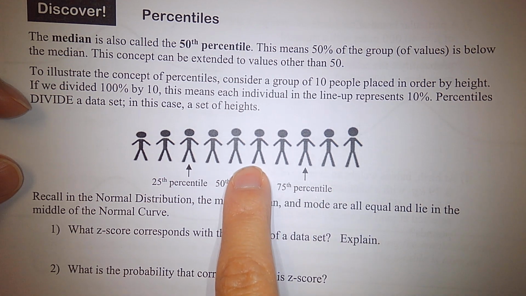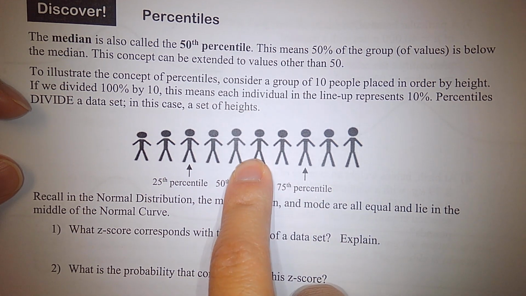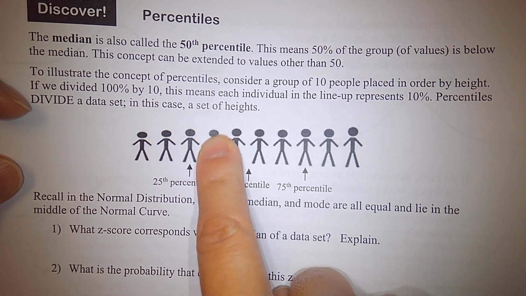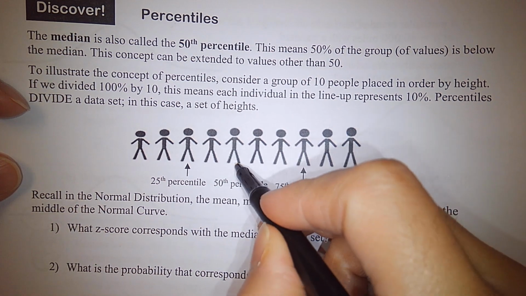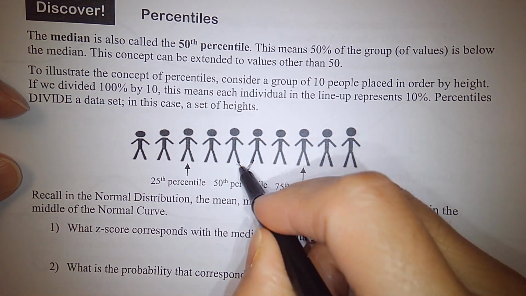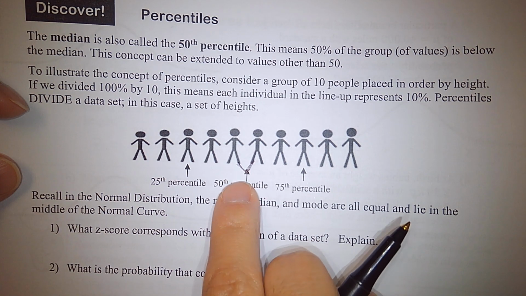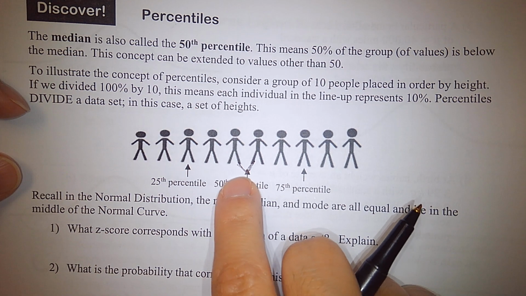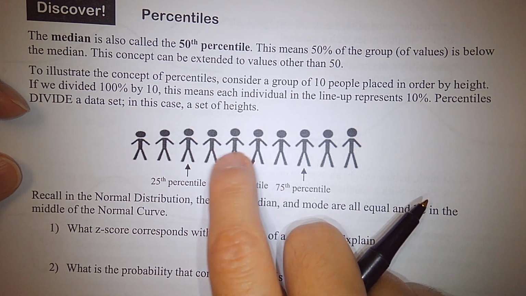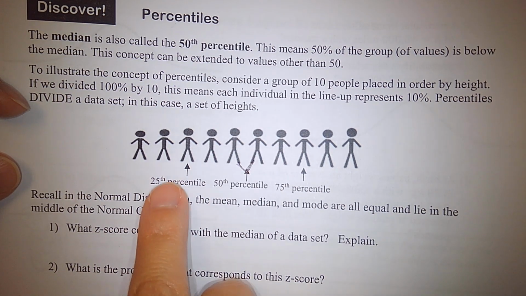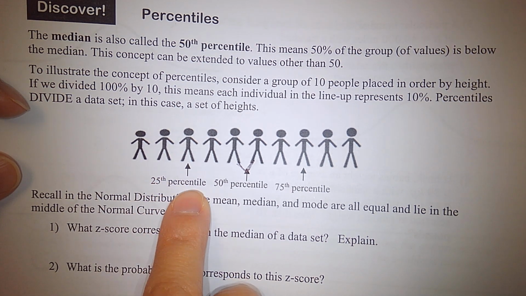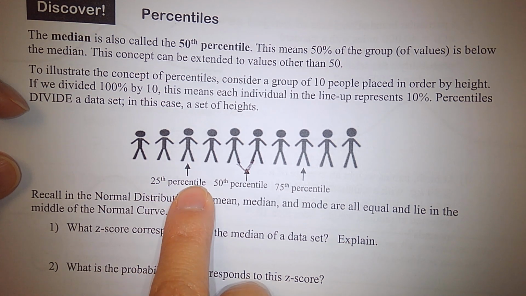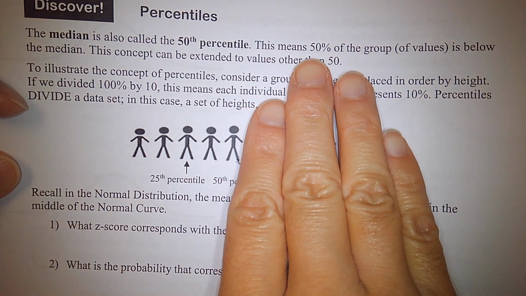So to find the median, do we have an exact middle data value for 10 data values? No. So in order to find the 50th percentile, what should we do? We're going to find the average of these two people's heights. So the 50th percentile is actually the average of these two middle data values. All right, how do you find the 25th percentile? What is the 25th percentile? The 25th percentile is the median of the first 50% of the data values.